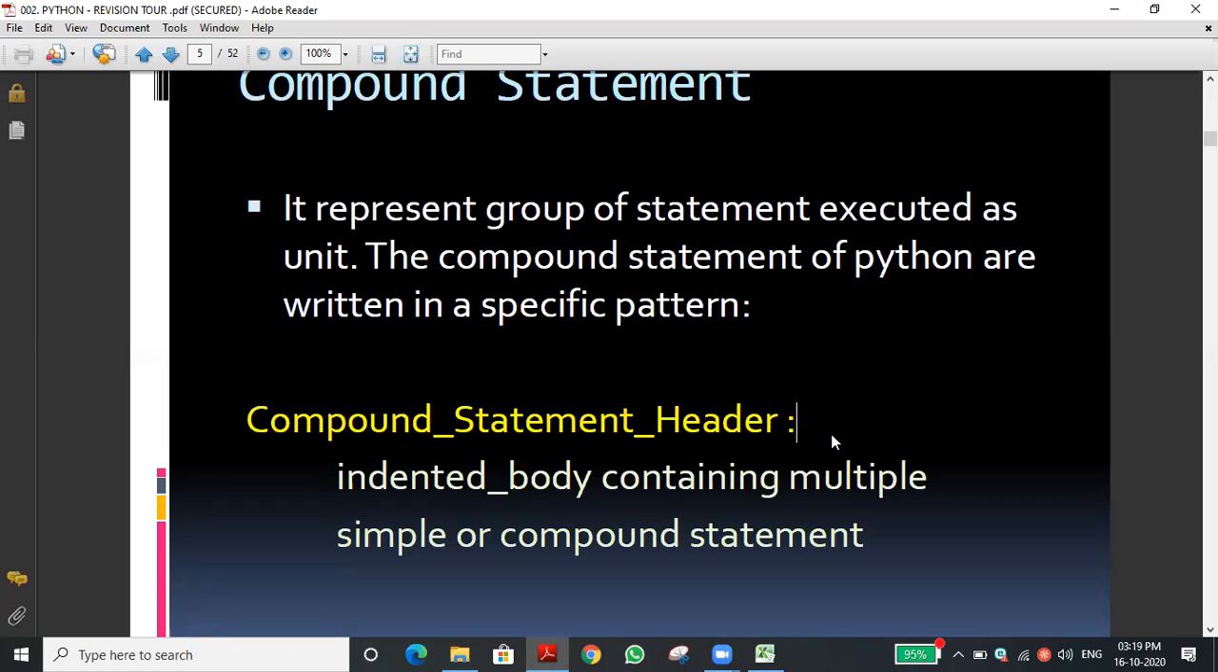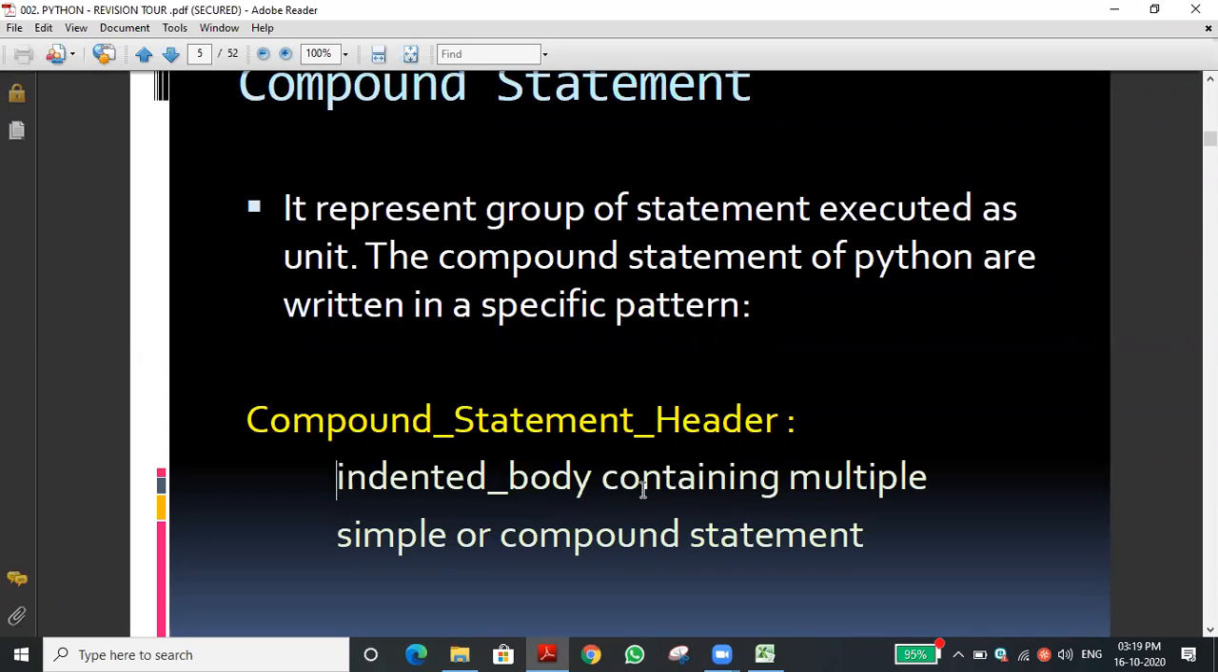A compound statement header should be followed by the colon. Then, in the next line, we have to give 4 spaces from the line. If it starts in this place, we have to give the 4 spaces. Then we have to type the body of the compound statement. Any message we can print here. Okay, that is the body of the compound statement.